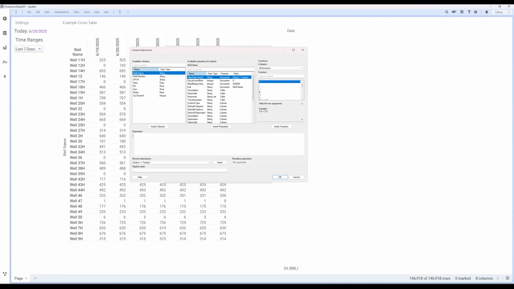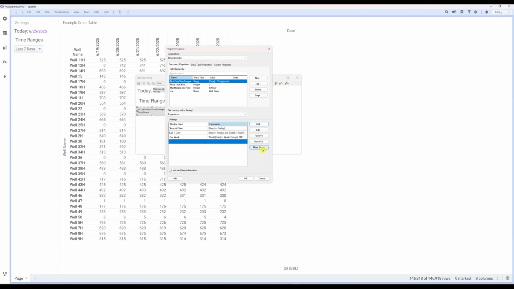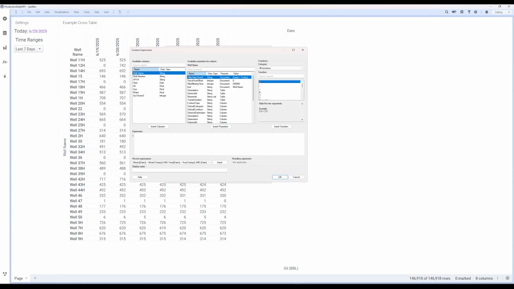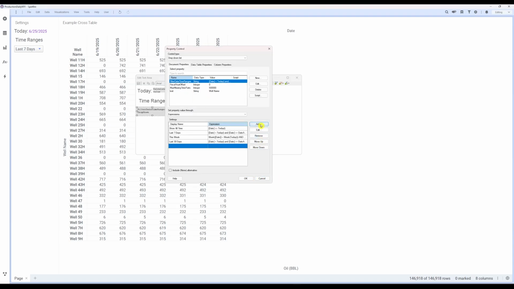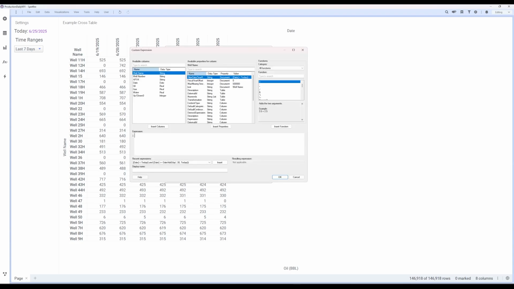For our next expression, we'll create a This Week option. Again, copy the expression and display name. For this expression, the week starts on Sunday and ends on Saturday. Next, we'll create an expression to show the last 30 days from the current day. This expression will be to show results for the current month.